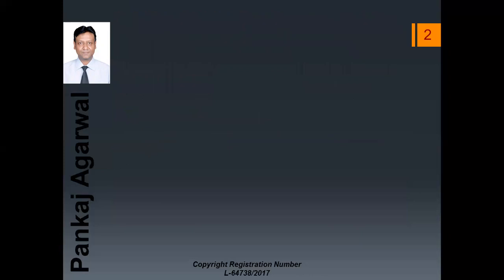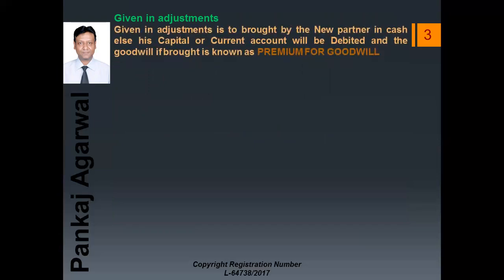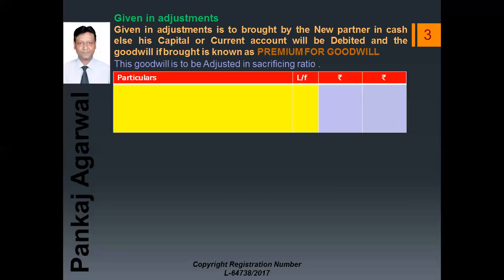Right. Now, if we talk about the goodwill which is given in adjustments, that is also known as the valued goodwill. That has to be basically adjusted in the sacrificing ratio. So goodwill given in adjustment is to be bought by the new partner in cash, else his capital or current account will be debited, and the goodwill if bought is known as premium for goodwill. So this goodwill is to be adjusted in sacrificing ratio.